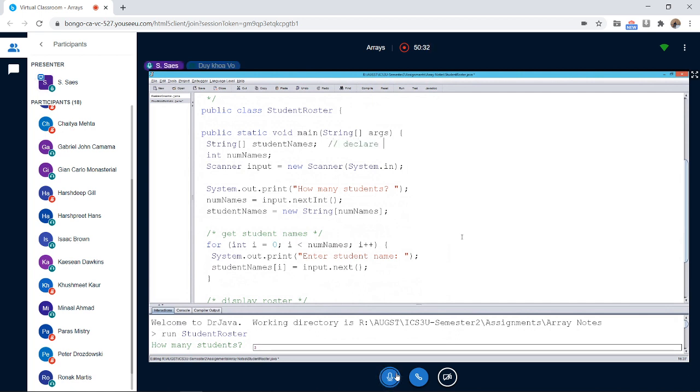This is an array, declaring an array of strings for names. I have done it in two different lines. I could have done it all in one, but I just say String array. This is the array.